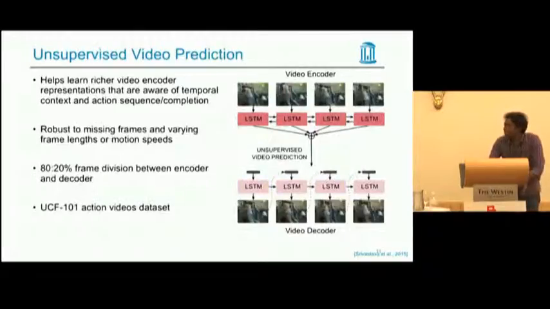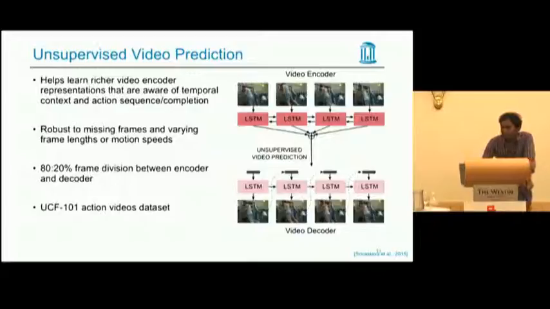The third module in our full multitask model is unsupervised video prediction. Here, again, we use the same architecture as our video captioning model. We learn to generate the future frames of a video, and we use an 80% to 20% frame division between encoder and decoder, and we use the UCF-101 action video set for this task. The motivation for using this video prediction module is to learn richer video encoder representations that are aware of temporal context and action sequence, and robust to missing frames and varying frame lengths or motion speeds.